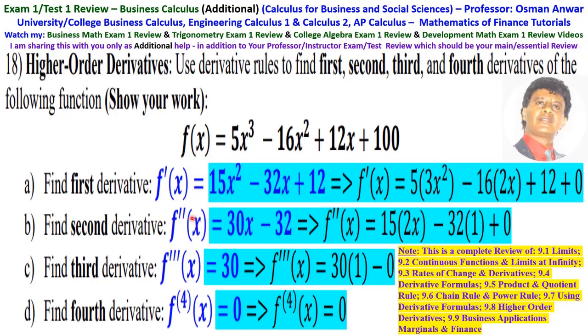That's the second derivative. The third derivative is 30 times 1 minus 0. The derivative of 32 is 0. Then the third derivative is 30. The fourth derivative is the derivative of 30, which is 0. So that's the fourth derivative.